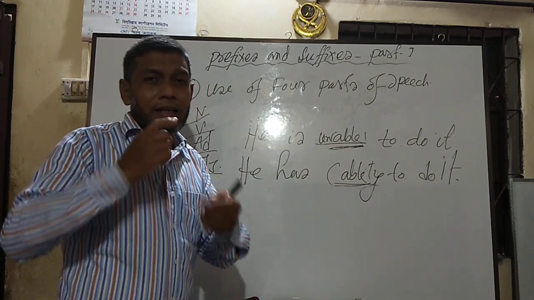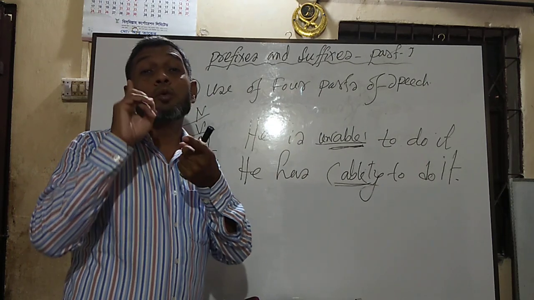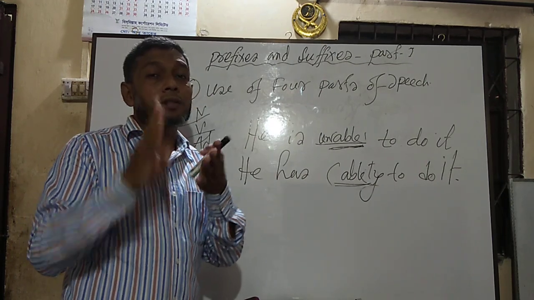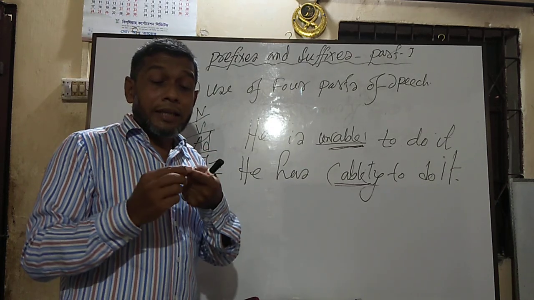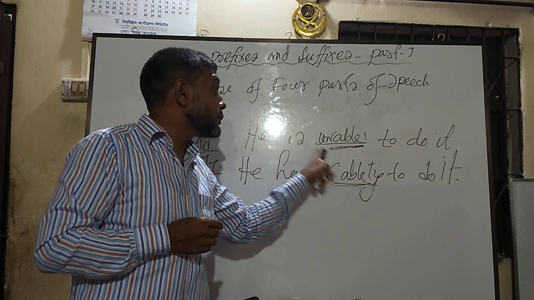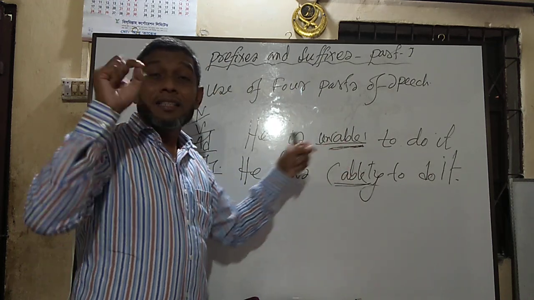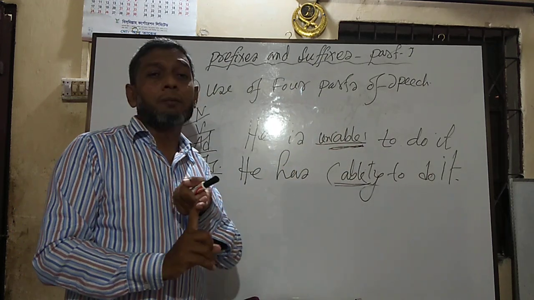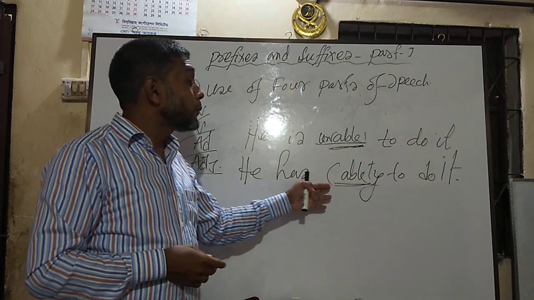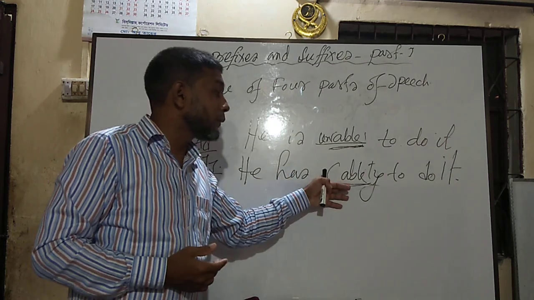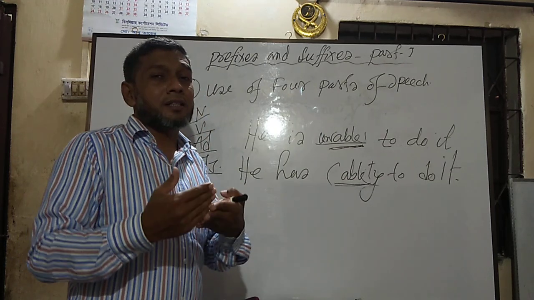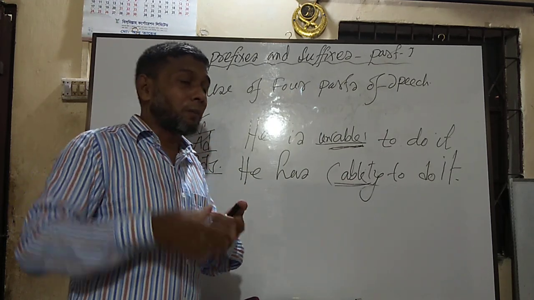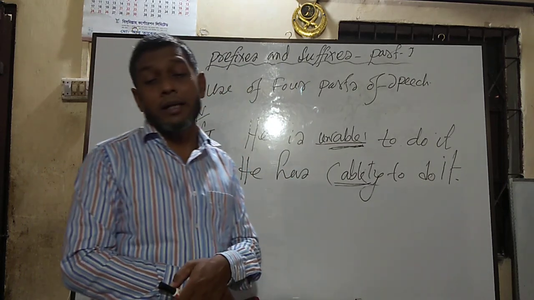If I tell it in a few words, I have to learn the 4 parts of speech and their uses in a sentence. Then I have to understand what part of speech is needed here. If I see the same part of speech in the blank, then I have to use an opposite word. But if I see the opposite part of speech in the blank, then if I change the word into that particular part of speech, my answer will automatically be correct.